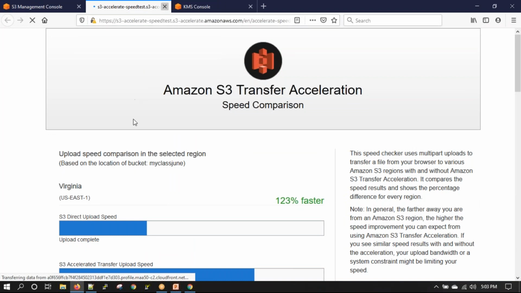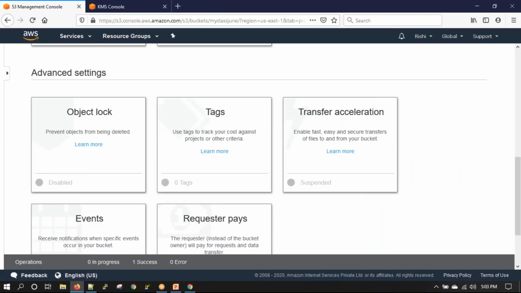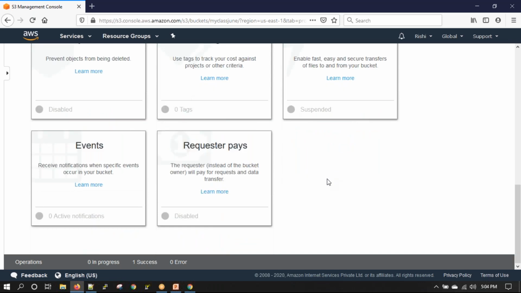This is mostly used when you have to upload files which are a few GBs in size, so that the files are uploaded at faster speeds and you don't have to wait long for the file to be uploaded. So with transfer acceleration, the file is first uploaded to the edge location nearest to you. S3 will automatically select the edge location nearest to you and upload the file there. From there, it uses Amazon's backbone network to upload the file to your S3 bucket.